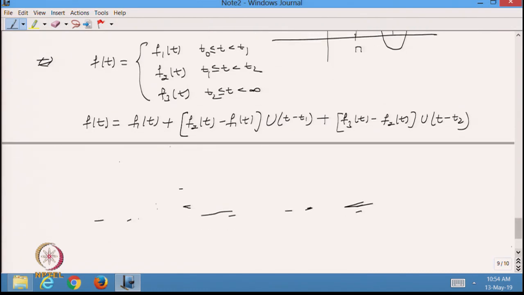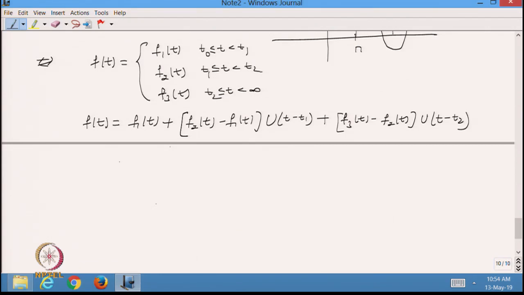Now let us see whether we have done things the right way or not. Let us take t lying between t0 and t1. What is the value of this unit step function? Because t is less than t1, its value will be 0, so I get only f(t) equal to f1(t).